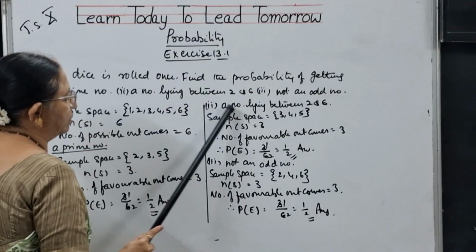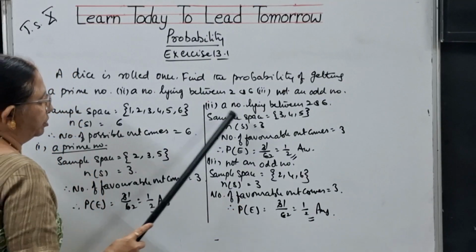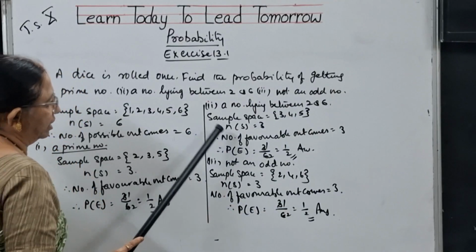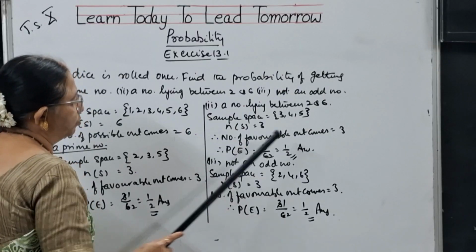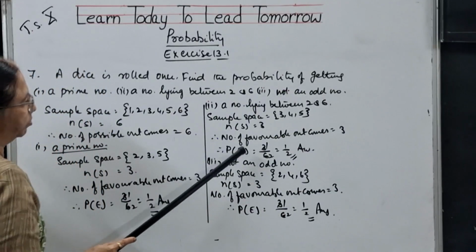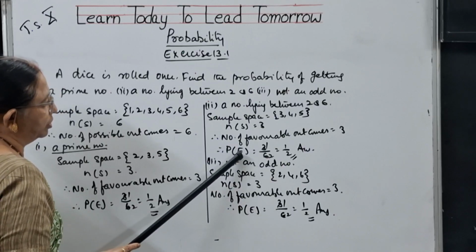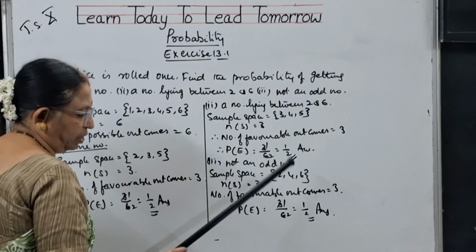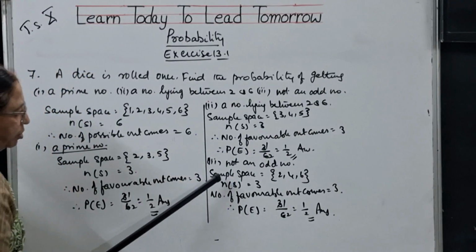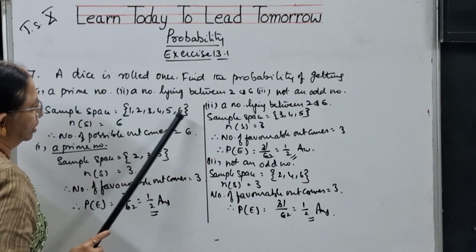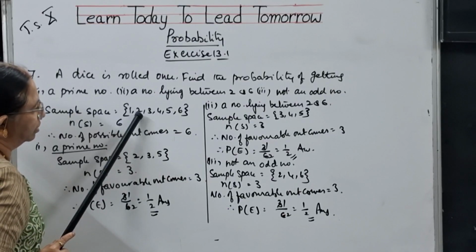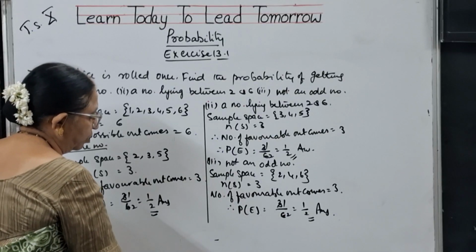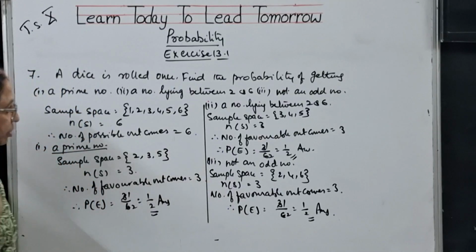And the second one is a number lying between 2 and 6. That means what is its sample space? After 2, we take 3, 4, 5, we cannot go for 6. Again, here also n of S is 3. That is, favorable outcomes are 3. So the probability of getting a number lying between 2 and 6 is 1 by 2 only. Then the next one is not an odd number. It means I should take only even numbers. What are they? 2, 4, 6. Again they are 3. So again the probability of not an odd number is 1 by 2. Please note it down, children.